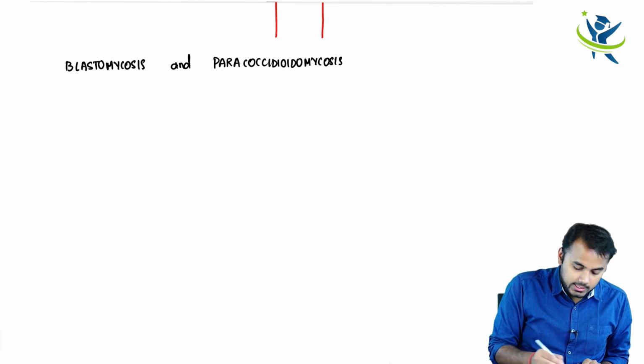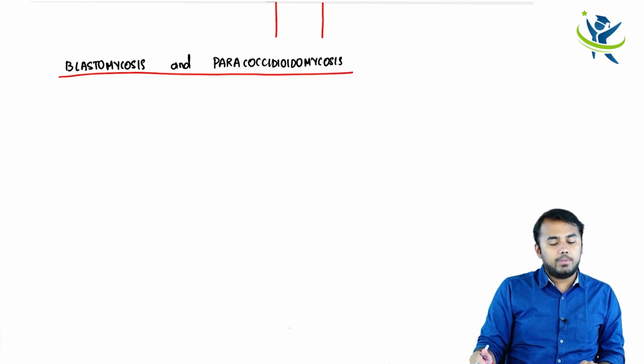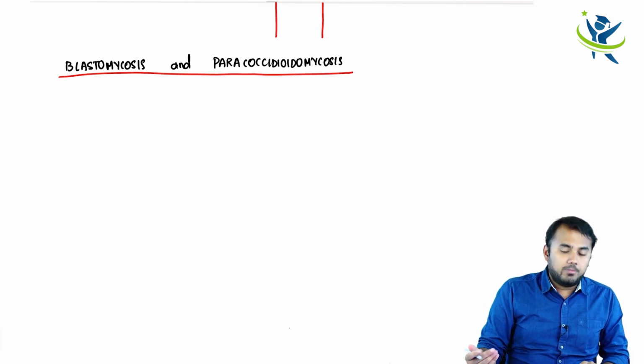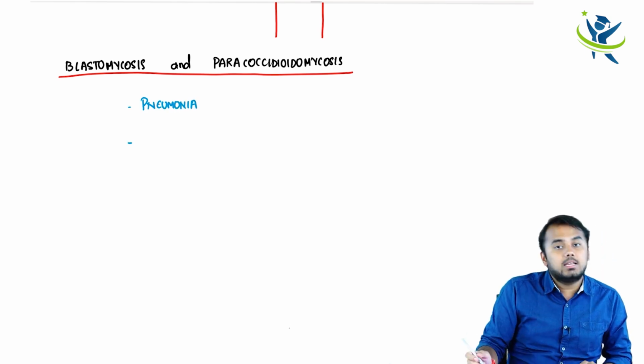Paracoccidioidomycosis. So in case of blastomycosis and paracoccidioidomycosis, what is going to happen? Are there going to be any kind of pulmonary infections? Obviously, there will be pneumonia basically. Apart from pneumonia, is there any unique thing which you can tell us? Yes.